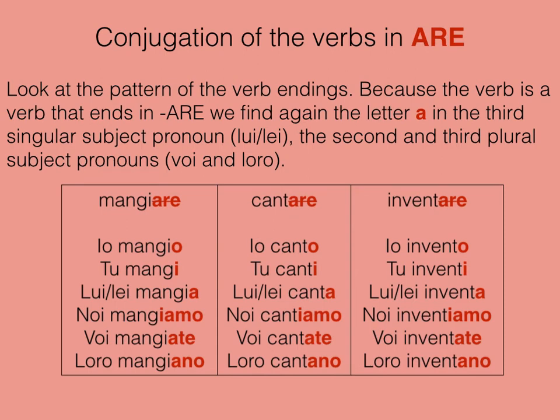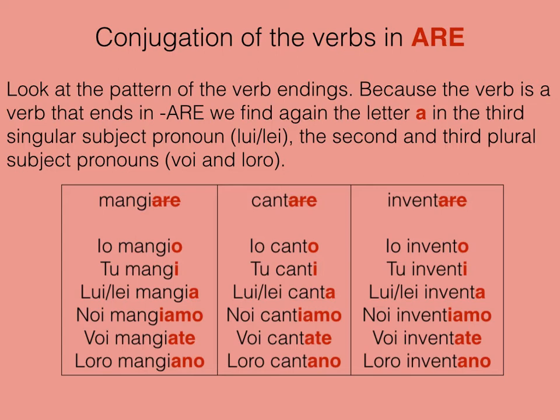Let's have a closer look at the conjugation of the verbs in are. So look at the pattern of the verb endings. Because the verb is a verb that ends in are, we find again the letter A in the third singular subject pronoun, lui, lei, and the second and third plural subject pronouns, voi and loro.